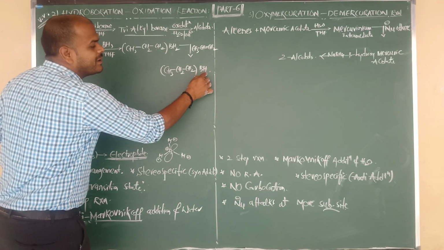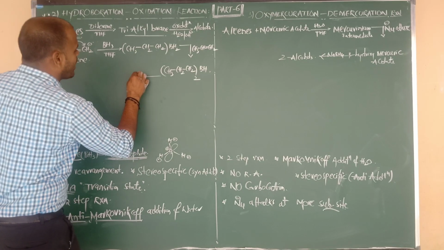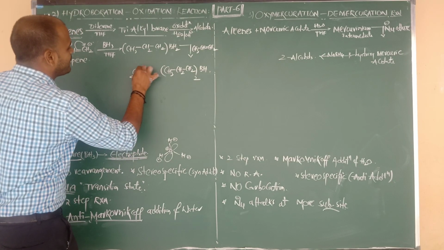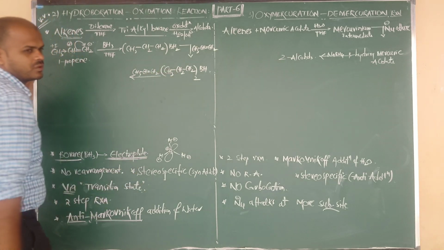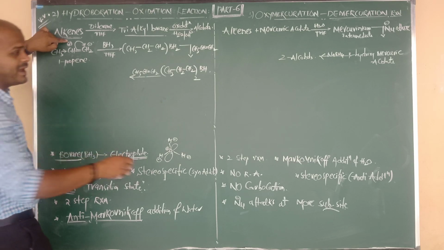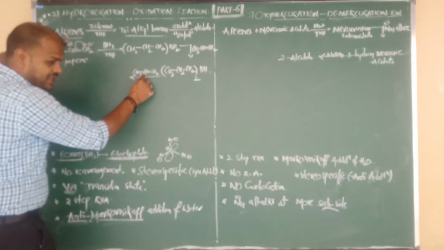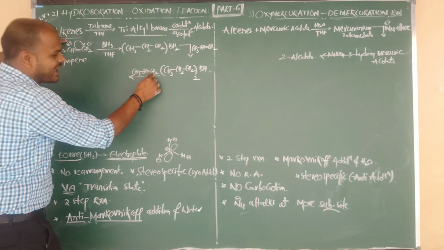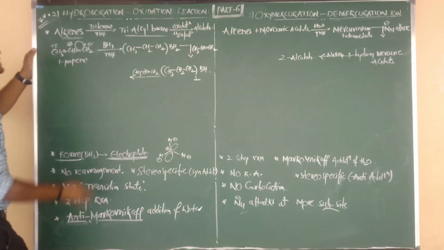Due to the availability of one more H minus, it can react with one more mole of propene, CH3 bonded to CH, double bond CH2. Again H minus attacks the CH plus, it becomes CH2, double becomes single. That is 2 propyl and 1 more propyl, so the total propyl groups are 3.